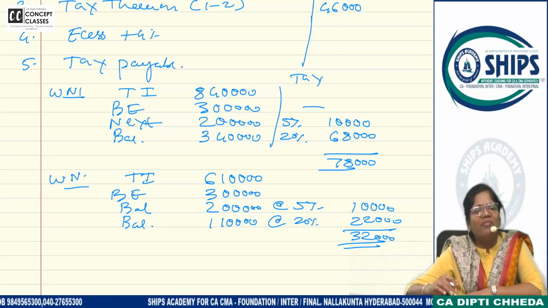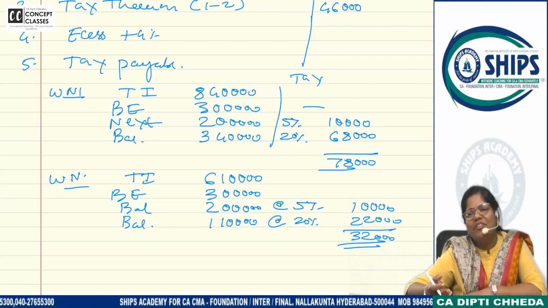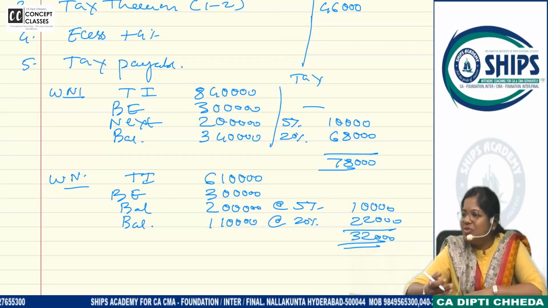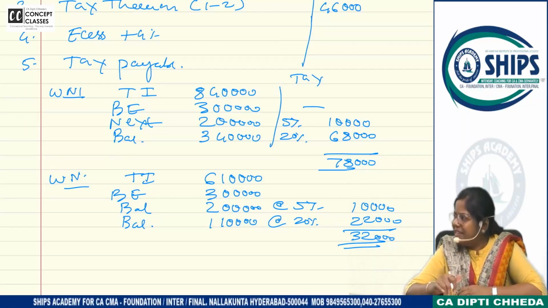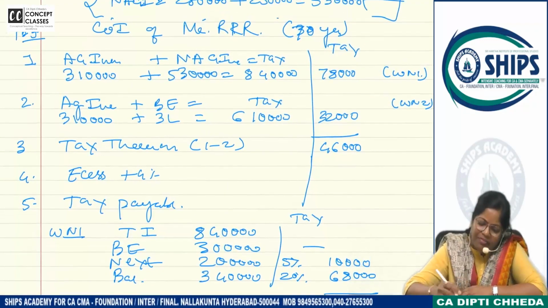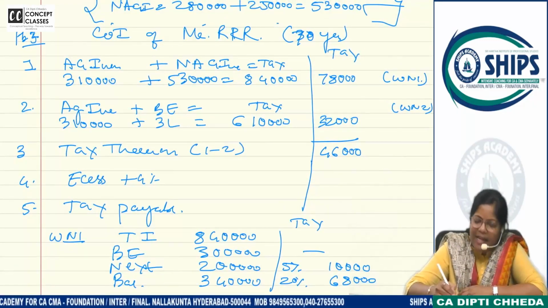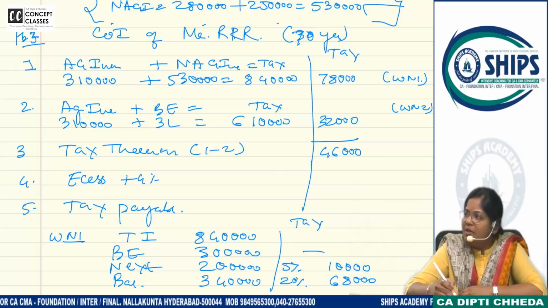Write down, and if you have missed the slab rates, do the class now. You have paid such a nice fees. You should take worth of the fees. Don't miss out anything. Clear or not? Chalo, come back fast. 1 minus 2 is the tax payable there on how much?